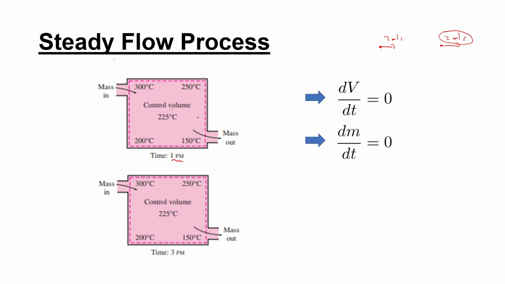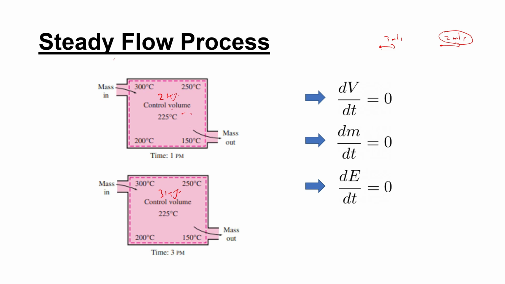So also in this case, the mass of this control volume is not changing with respect to time for a steady flow process. And also you can see that the energy of the system is not changing with respect to time. Okay, if you take this control volume and its energy changes with respect to time, say at 1 p.m. the total energy is 2 kilojoules and after some time it is 3 kilojoules, then that means the process is not steady.